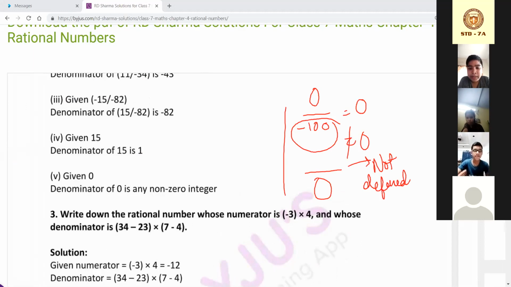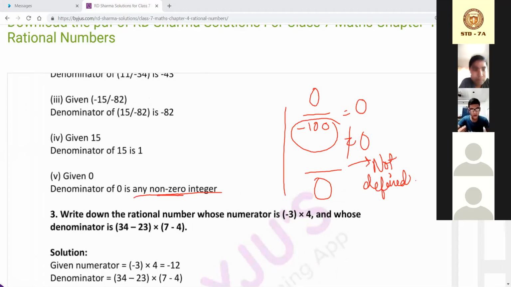Ma'am, tell again. I am telling that A by B, where B is a non-zero integer. Non-zero means it will not be zero at any time, because any number by zero, this thing whatever I am writing on my screen, is not defined at all. Is it understandable to all of you?